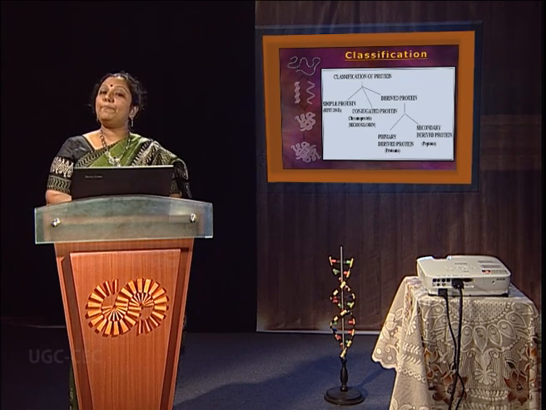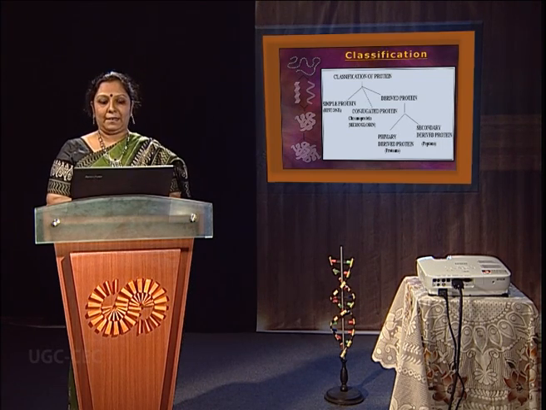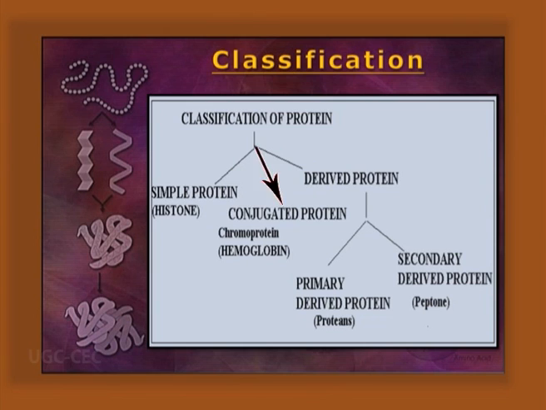Classification. Simple proteins contain only the protein part like histone, but the conjugated protein like hemoglobin, a chromoprotein, along with the protein part, has some conjugated prosthetic group present. And derived proteins are derived from the coagulation or denaturation of the mother protein. Primary derived protein is proteans as well as secondary derived protein is peptone.